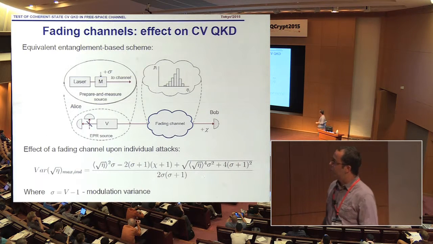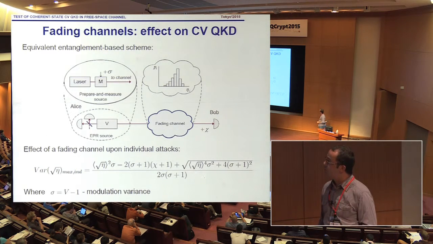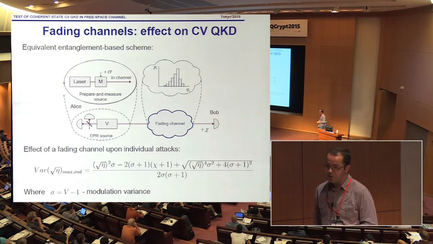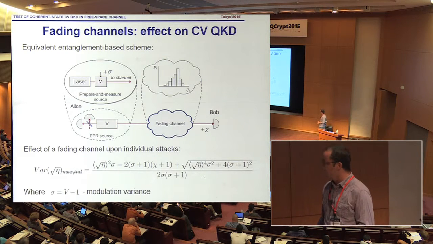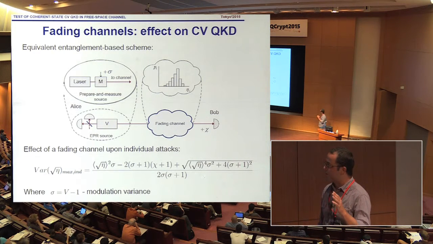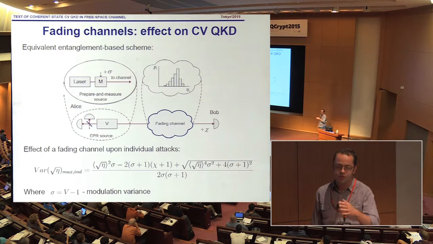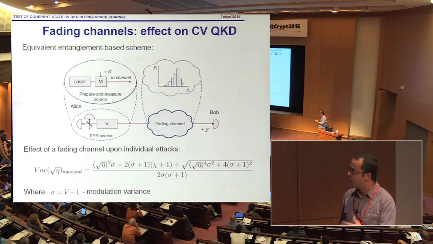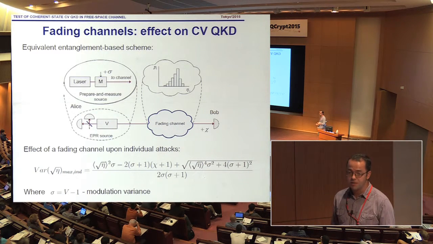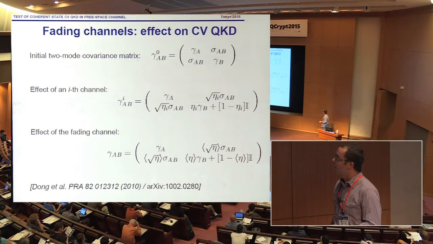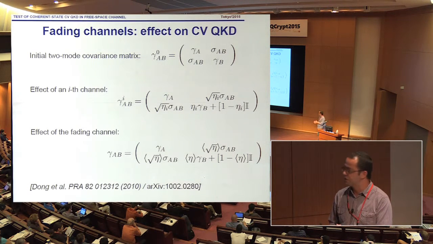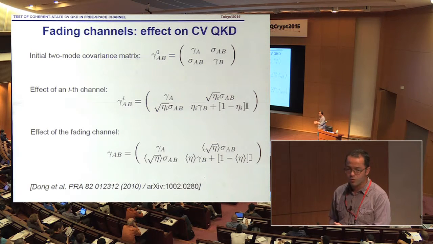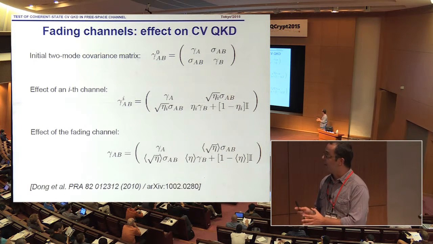And to study the security of the protocol, we switched to the equivalent entanglement-based representation. So it's actually the purification of Alice's preparation of the coherent state. So we've derived some bounds on the fading variance, so the variance of the fluctuation of transmittance, which bounds the security, and it appears to be depending on modulation. Since it's a Gaussian protocol and we rely on the extremality of the Gaussian states, it provides us a very elegant mathematical framework of covariance matrices, which we can use to analyze the security.